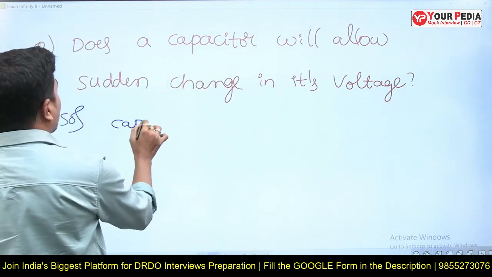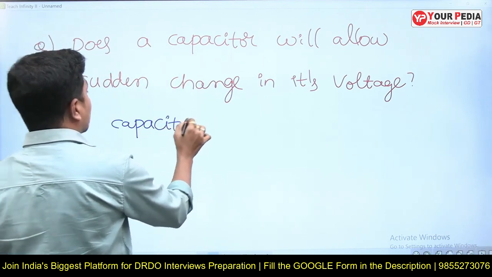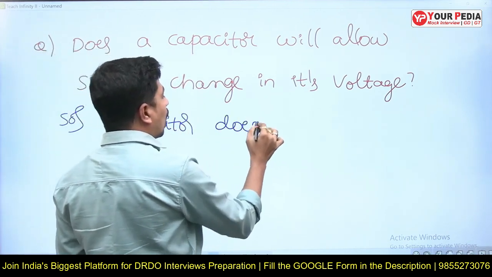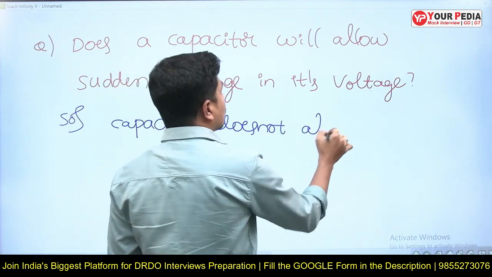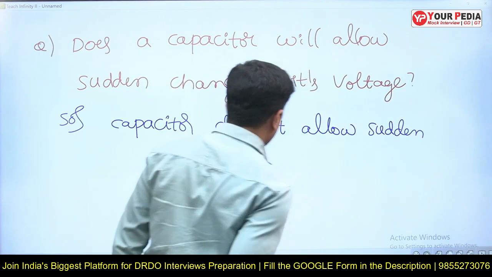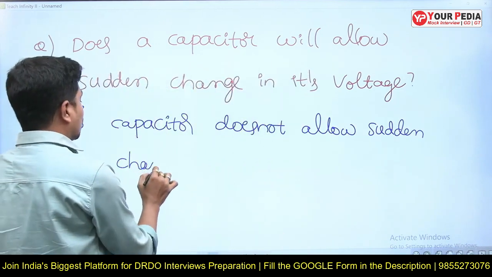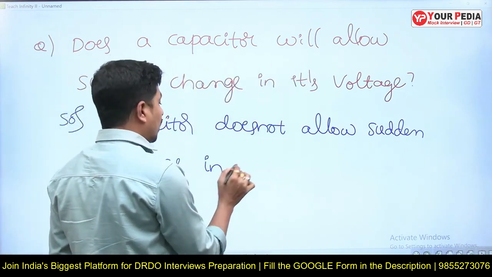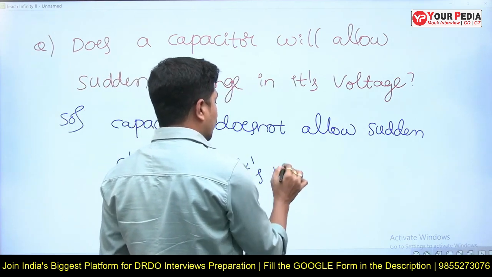A capacitor does not allow sudden change in its voltage.